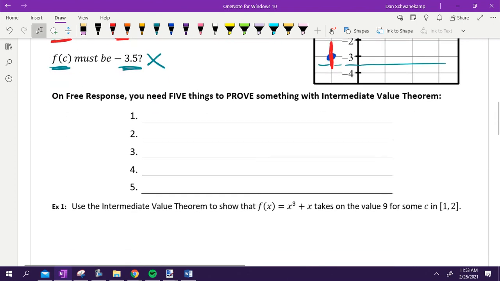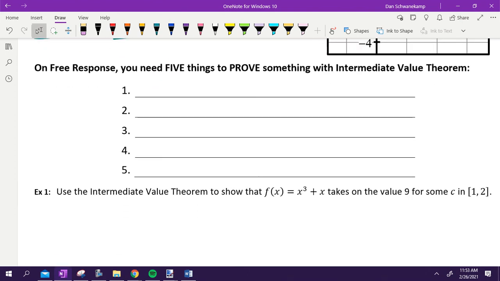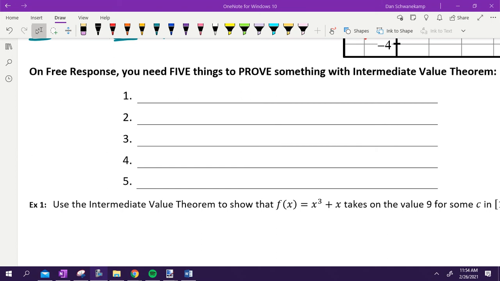Make sense? This could be a free response question on the AP exam. You would need to state it correctly. There are 5 specific things that you have to state when we talk about Intermediate Value Theorem. We've talked about each of them already. Talk with your neighbor and brainstorm your way through those 5 things. Remember back to first semester, see what you got. Let's brainstorm as you frantically look through your folders to try to find out what it is.